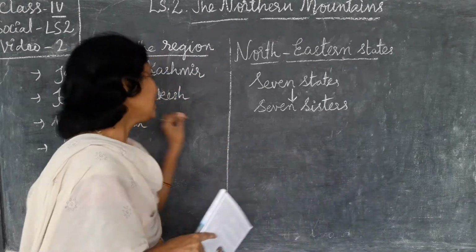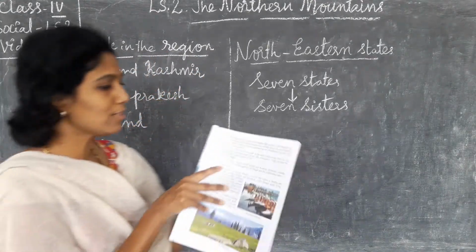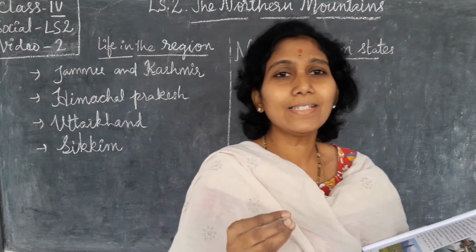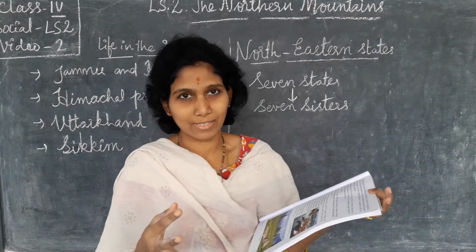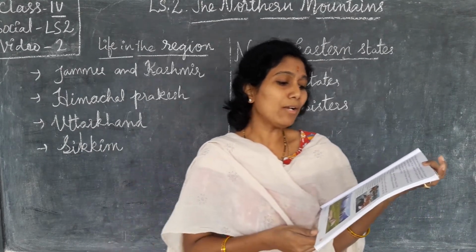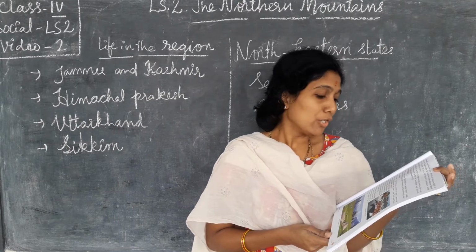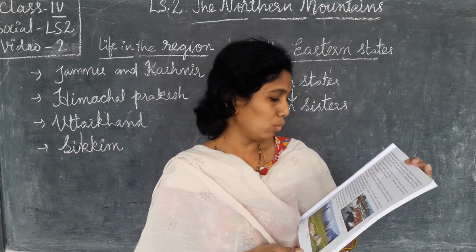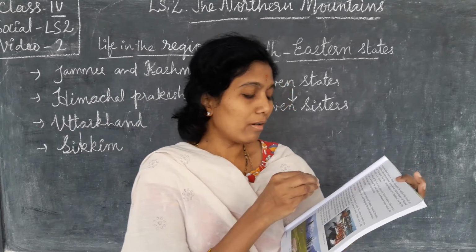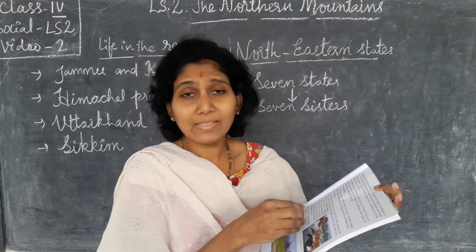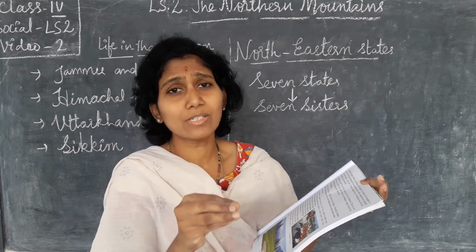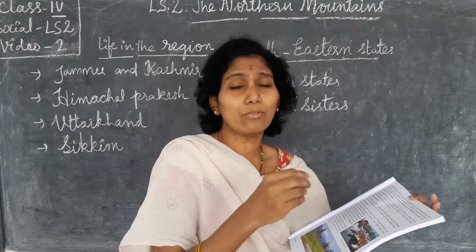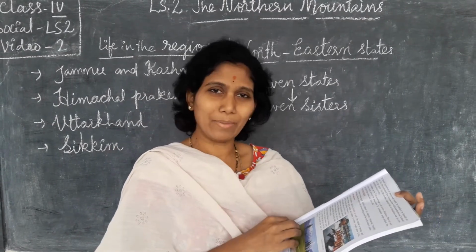First we will learn about Jammu and Kashmir. Jammu and Kashmir is called the paradise on earth. Paradise is a heaven-like place for us. The capital of Jammu and Kashmir is Srinagar. In summer and winter these are beautiful places, and it looks like heaven for us.